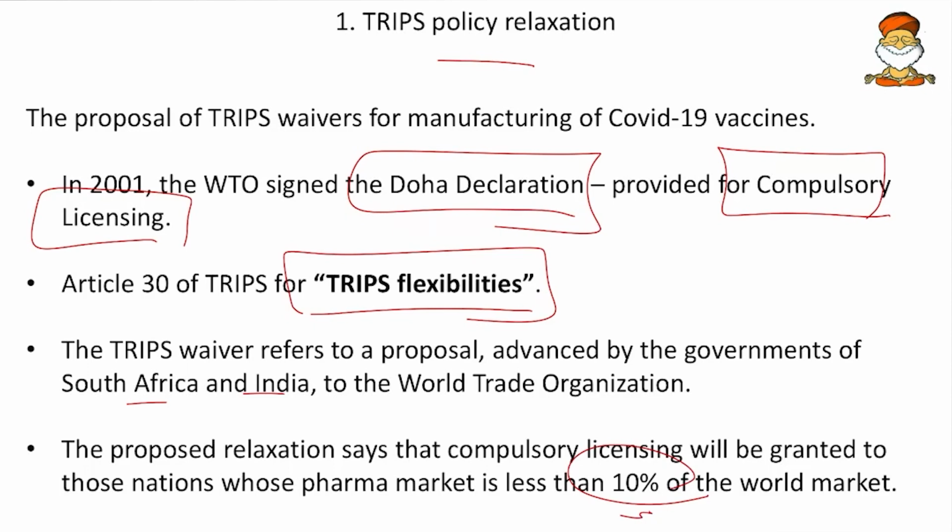So here, the pharma markets like India should not misuse this compulsory licensing. That is why the WTO stipulated that only if our market is less than 10%, we can produce this drug. So that means if our market is less, we are using this compulsory licensing only for the production of the drugs for our nation and only to ward off the pandemic. We are not making commercial use out of it. Commercial use means I am not producing en masse drugs and I am not making money out of this situation. So this is all about the TRIPS relaxation.